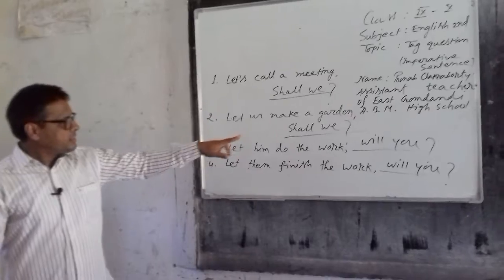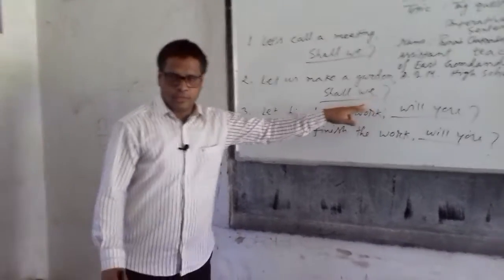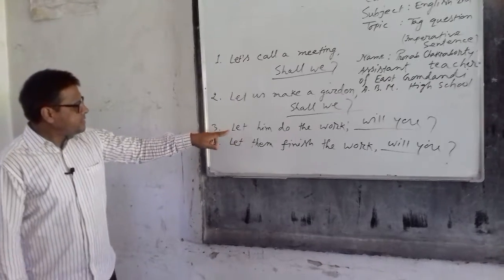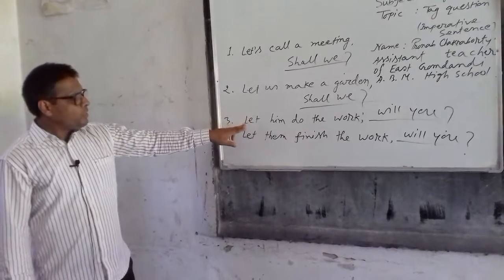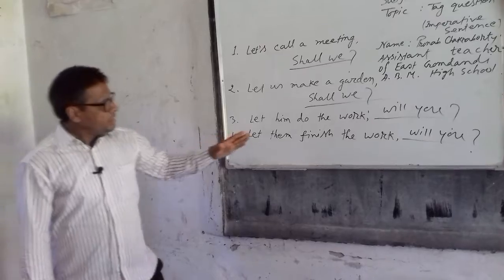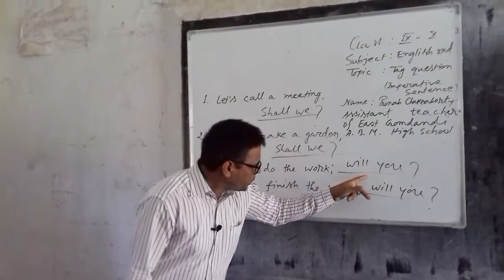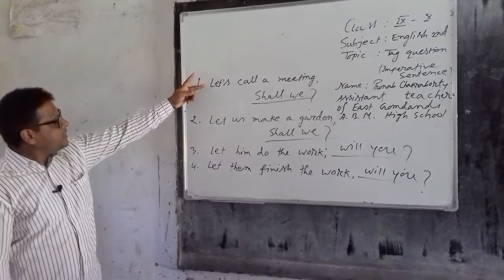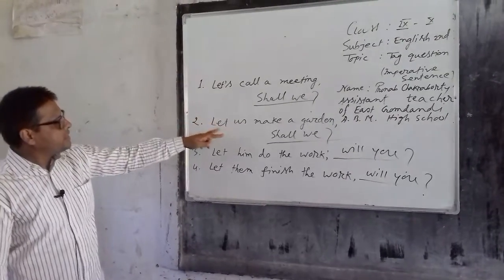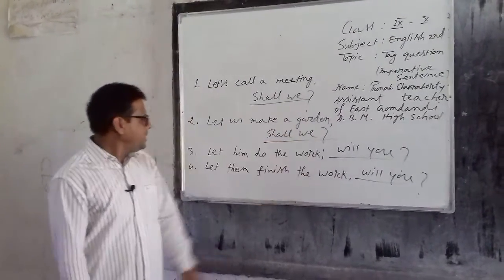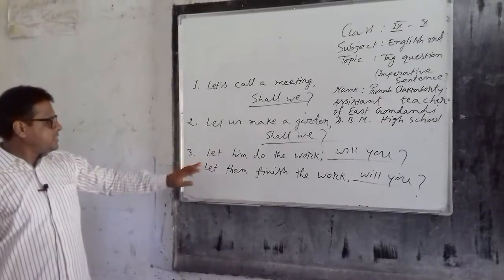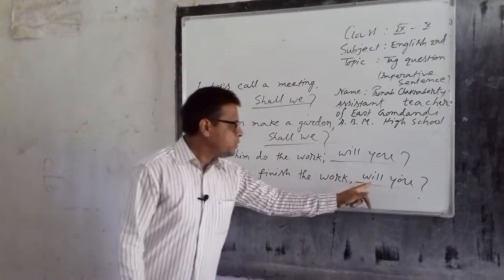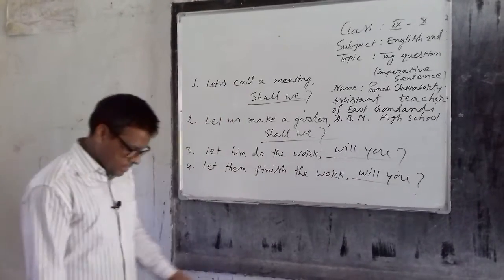If any sentence is started by let's or let us, in this case the question will be shall we. On the other hand, if any sentence is started by only let, in the sense of the question we can add will you. If any sentence is started with let's or let us, the question must be shall we. And if any sentence is started by only let, we can write will you.